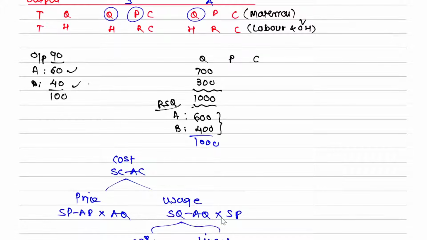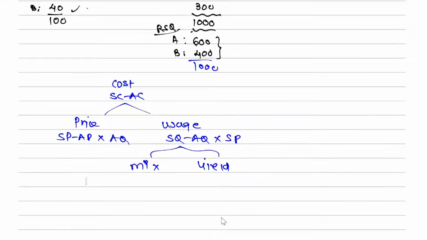If you want to look at it from the examination point of view, what will be your formula? As I said, in this formula, in the first column, what do you write generally? SQ minus AQ into SP, and here also SQ minus AQ into SP. But if it is a mix part, then cut this and write RSQ. So the formula will be RSQ minus AQ into SP. As and when they ask you to calculate till usage variance, just copy the entire formula for mix except for the first column, and there copy RSQ.